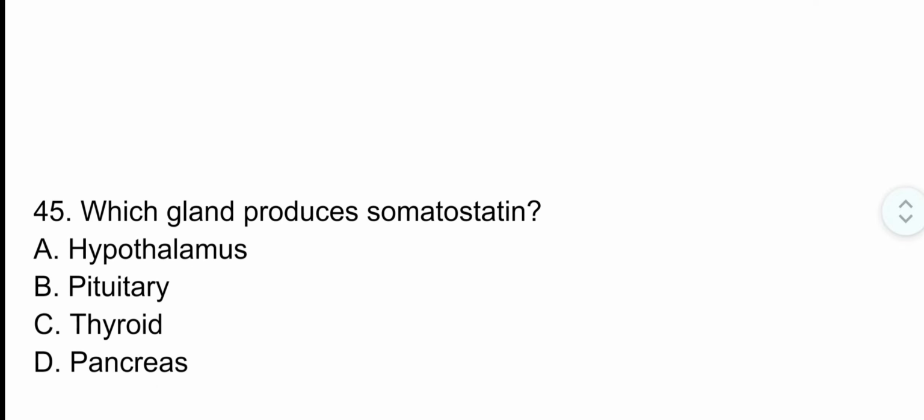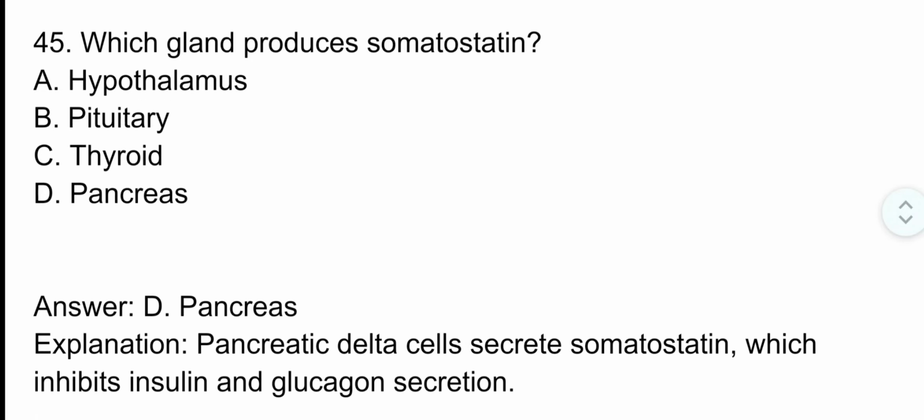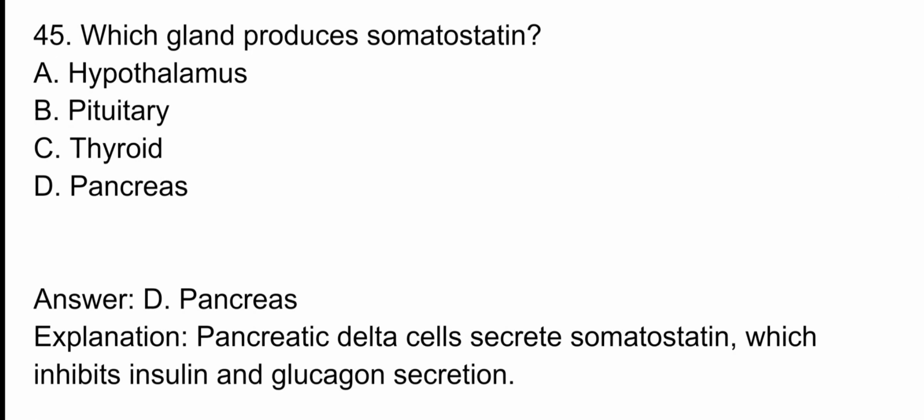Question number 45. Which gland produces somatostatin? The correct option is option D, pancreas. Pancreatic delta cells secrete somatostatin, which inhibits insulin and glucagon secretion.